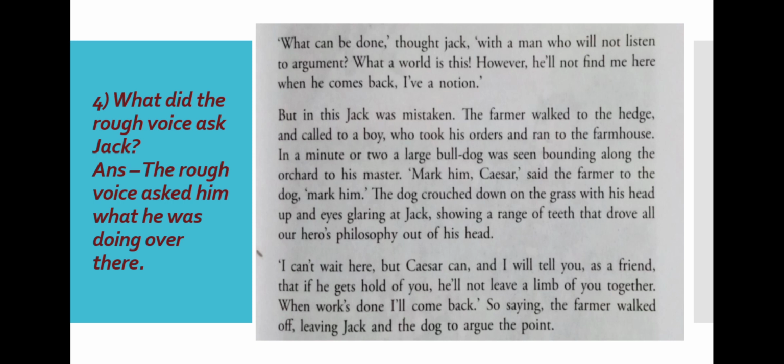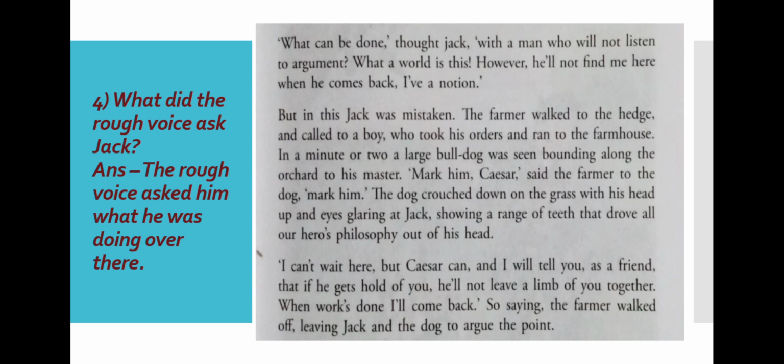"Mark him, Caesar," said the farmer to the dog. The farmer is telling the dog, mark him. The dog crouched down on the grass with his head up and eyes glaring at Jack. And what did the dog do? The dog was glaring at Jack, showing a range of teeth that drove all our hero's philosophy out of his head.